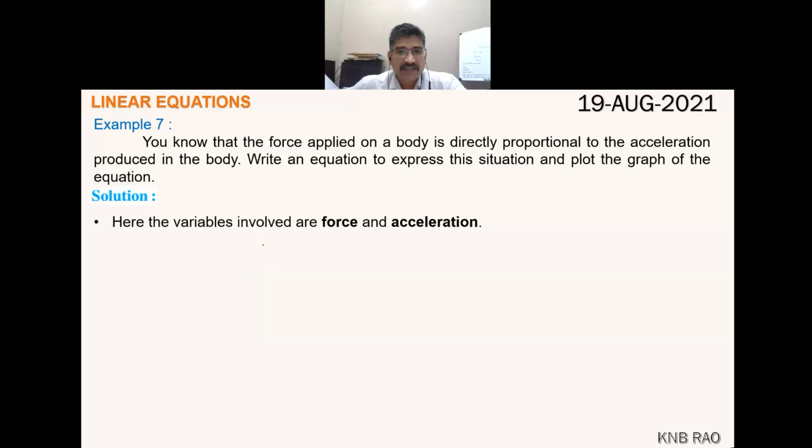Sir, in the place of k, can we take any alphabet? Yeah, in the place of k, you can take any alphabet. Normally, in coordinate geometry, we will take m. And we call this m a slope. You'll come to know later in class 10th that it is called m, slope.